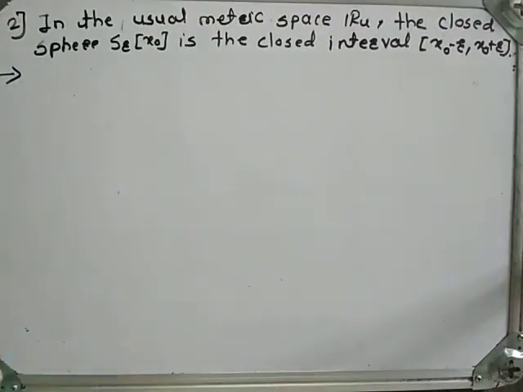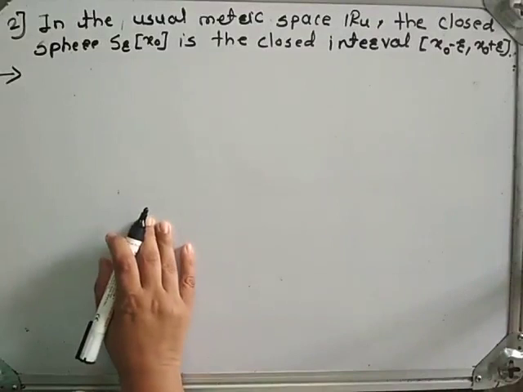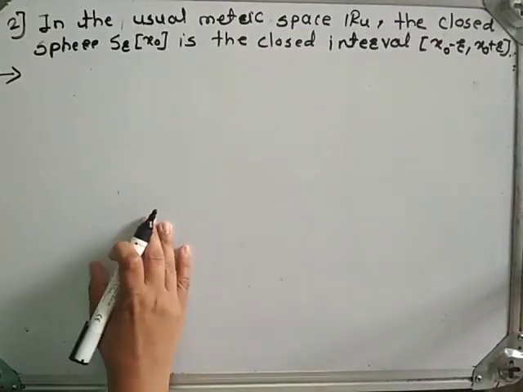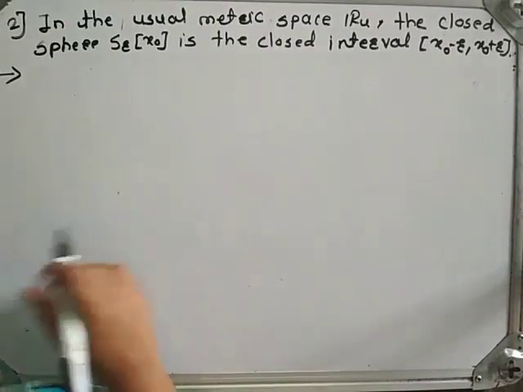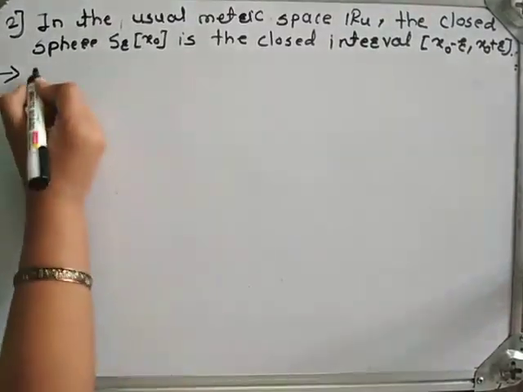In this example, we have to show that in the usual metric space R_u, the closed sphere S_r(x0) is the closed interval x0 minus r comma x0 plus r.